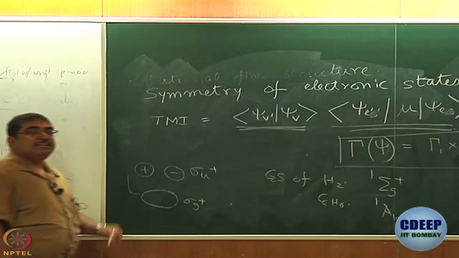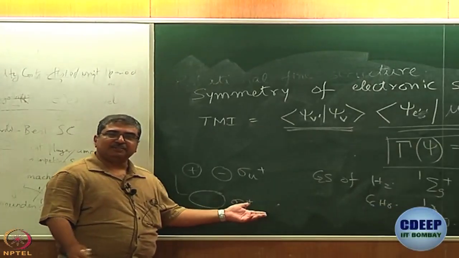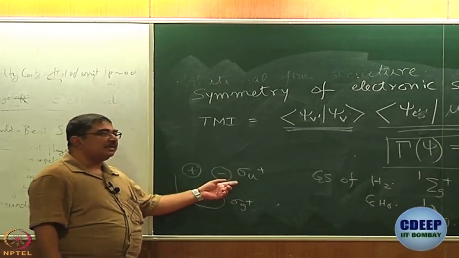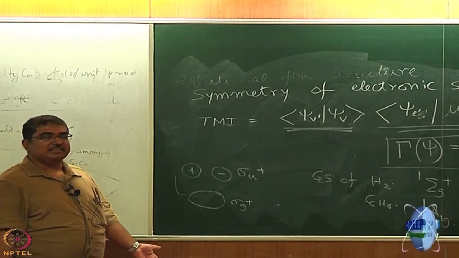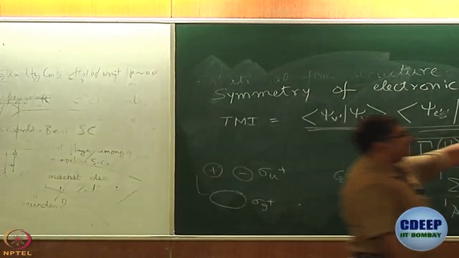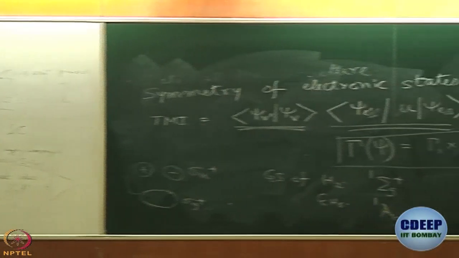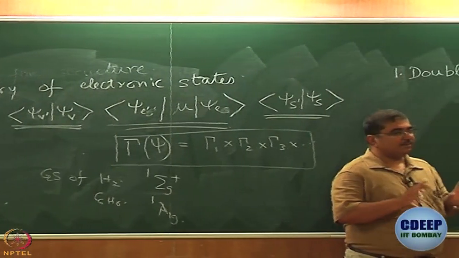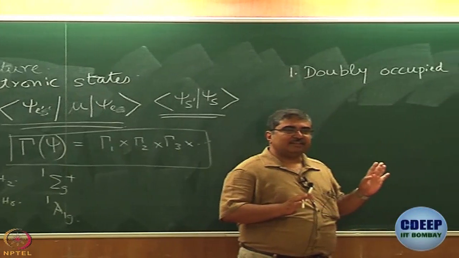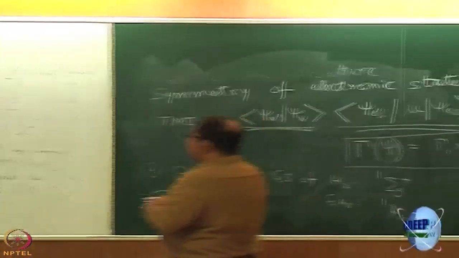What is the ground state of helium? Sigma g plus cross sigma g plus gives you sigma g plus anyway. What is sigma u plus cross sigma u plus? That is also sigma g plus, isn't it? So that brings us back to this. When you have all doubly occupied MOs, then it is a totally symmetric state. Alright. Are we all clear? Any question? No. Great. Let us get ahead then.